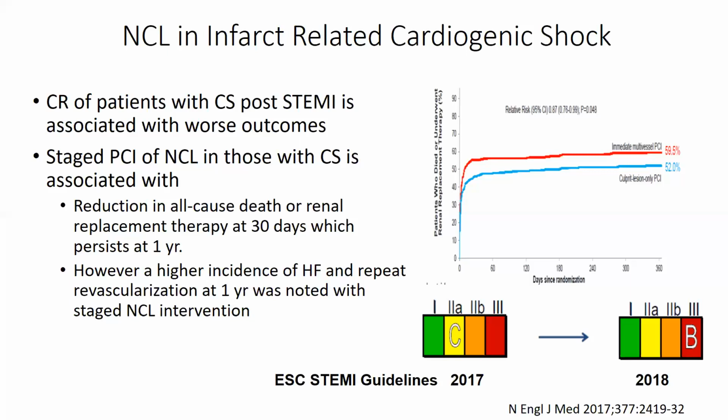The STEMI guidelines from the European Society of Cardiology have been accordingly modified, and the 2018 STEMI guidelines have made NCL revascularization class 3.